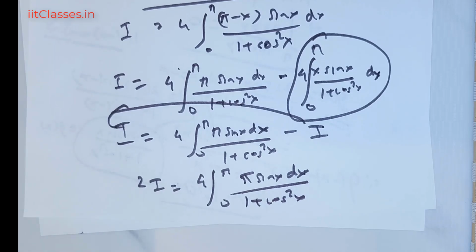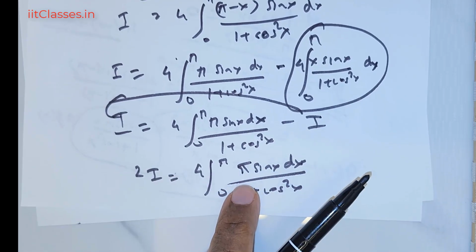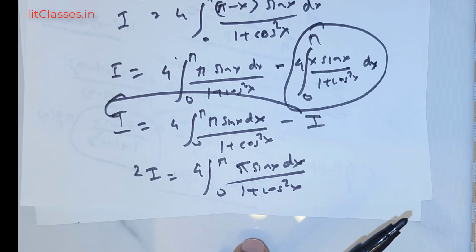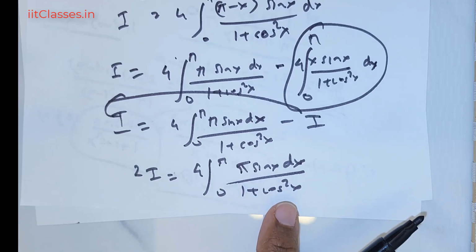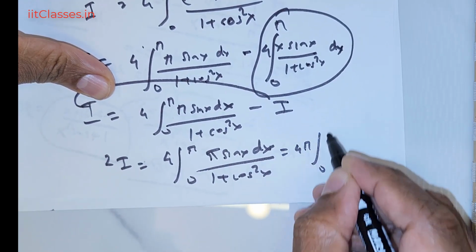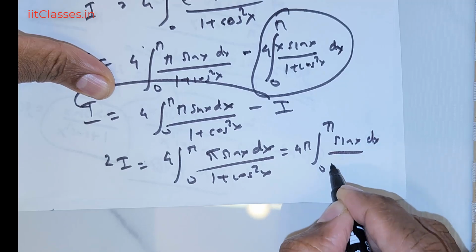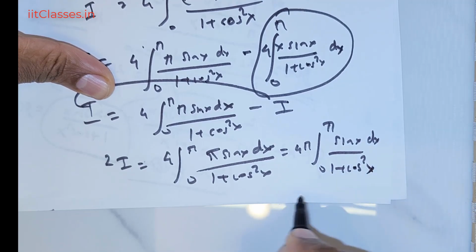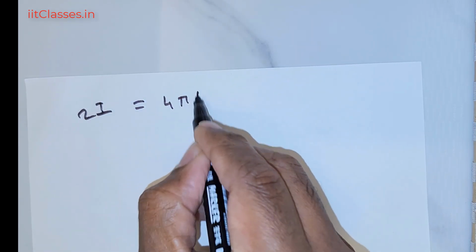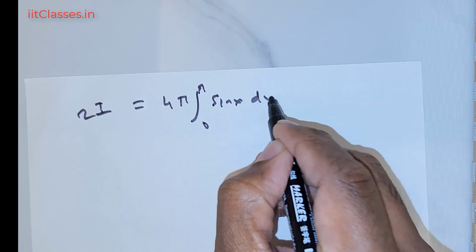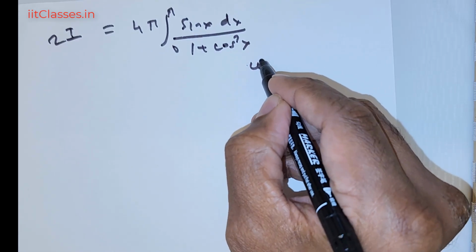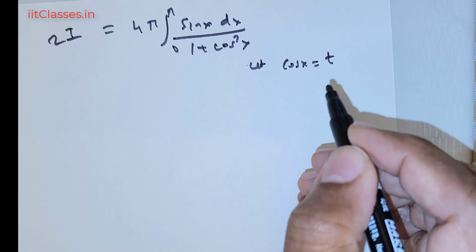Okay, so our duty now is to integrate this quantity. So the question is, how are we going to integrate this? Now what I wish to do is I will have to make a substitution. I'll take pi out, so 0 to pi sine x dx divided by 1 positive cos squared x. So this is what we have got. So let me rewrite that. So 2 times I is equal to 4 times pi integral 0 to pi sine x dx divided by 1 positive cos squared x.